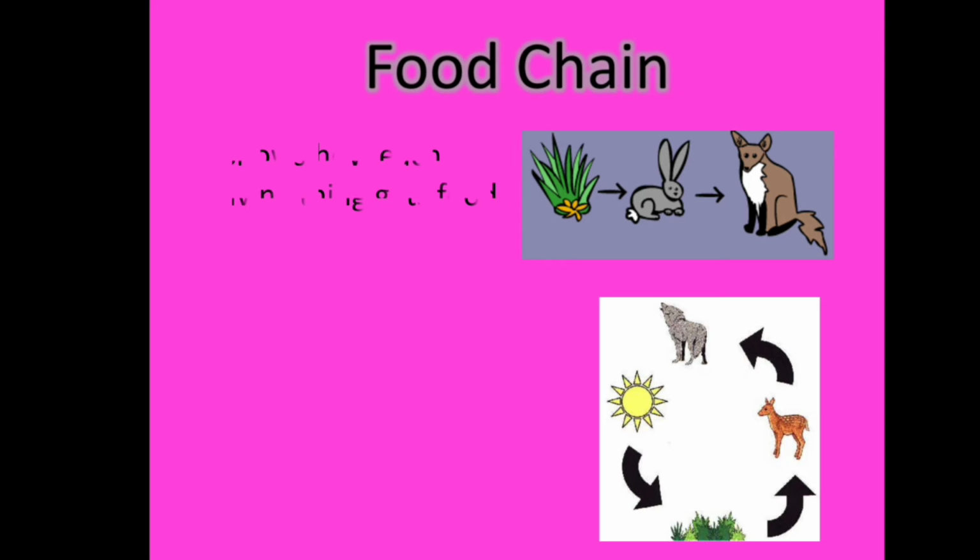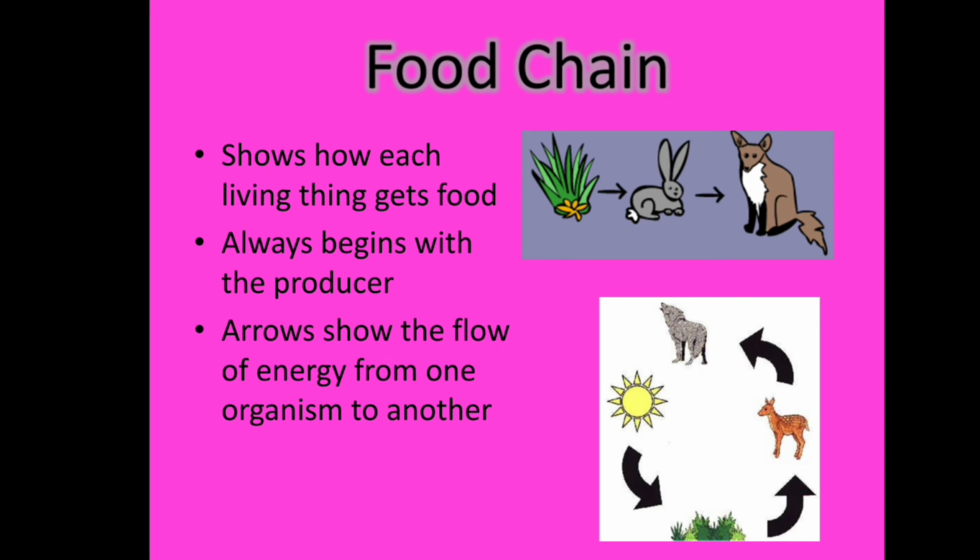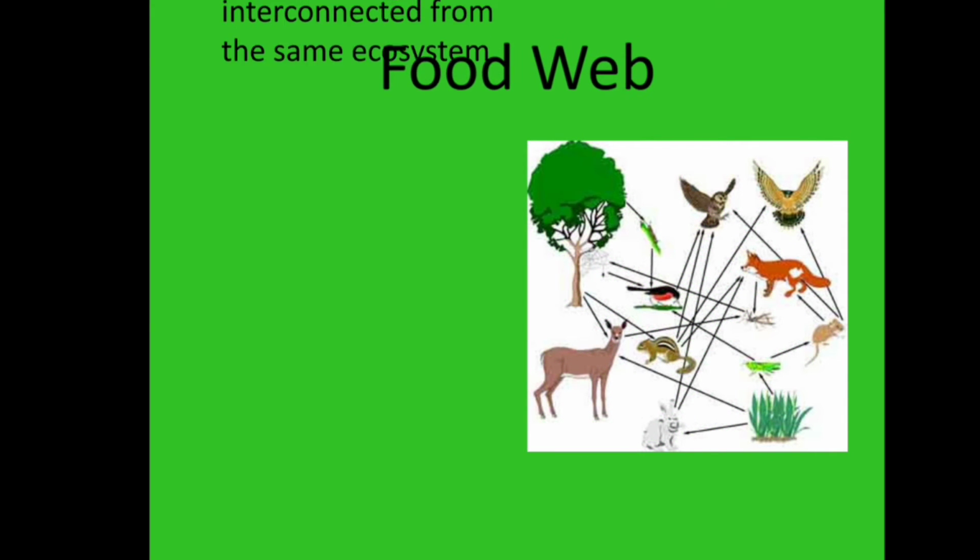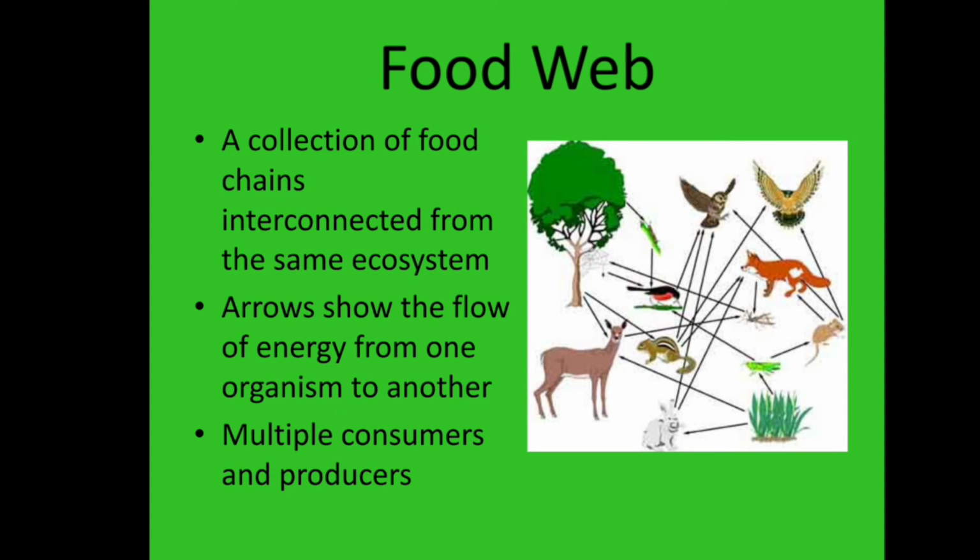Now let us see food chain. Here food chain shows how each living thing gets food. It always begins with the producer. Arrows show the flow of energy from one organism to another. Then what is food web? It is a collection of food chains interconnected from the same ecosystem. Arrows show the flow of energy from one organism to another. Multiple consumers and producers are present in a food web.